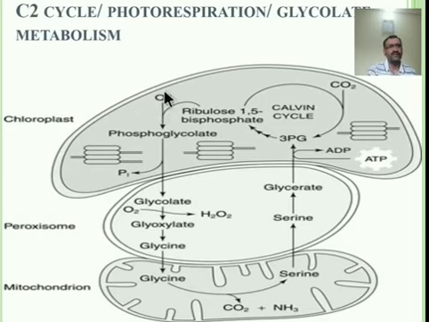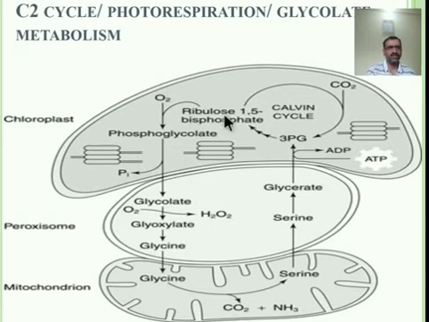photosynthesis, but when the CO2 level decreases, due to that O2 is absorbed by the phosphoglycolate. Here besides O2, CO2 is required, but besides CO2, O2 is involved in the process of photorespiration. And when O2 enters here, that process is known as the respiration. So here O2 competes with the CO2 for the active site of the Rubisco, RuBP.